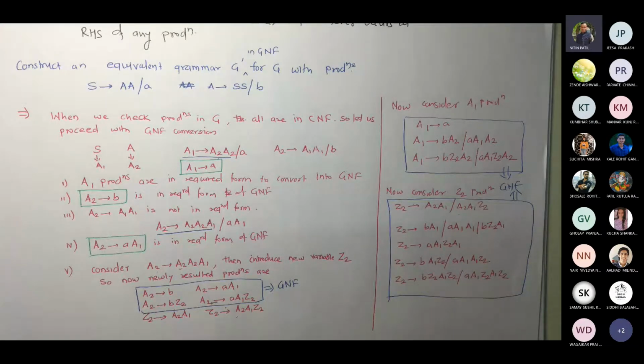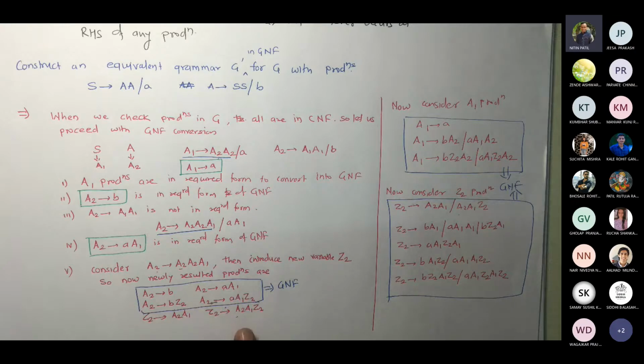Now you have to add productions for the newly introduced variable. So you have the newly introduced variable Z2. In this production you had A2, A2, A2, A1. So when you replace this A2, if you hide that, whatever is remaining at the right side is written for Z2. Whenever this index matches, you hide that and write whatever remains for Z2. So we wrote Z2 gives A2 A1. Now when you wrote this, you add the suffix for this newly introduced production too. So that's why Z2 gives A2 A1 Z2.